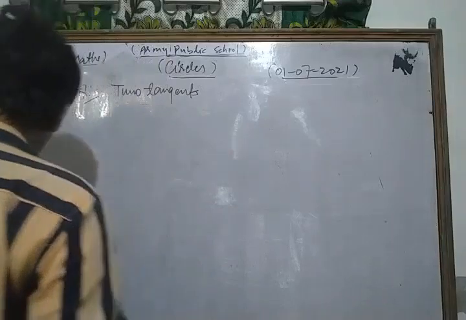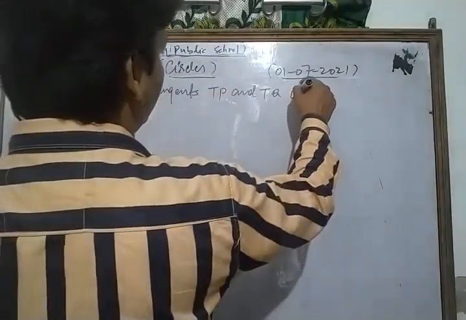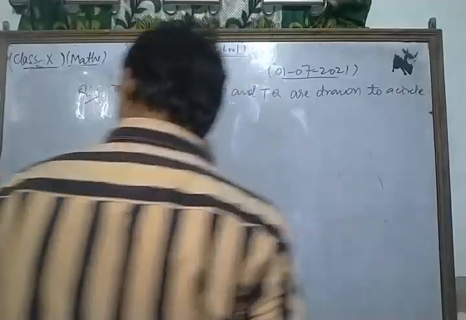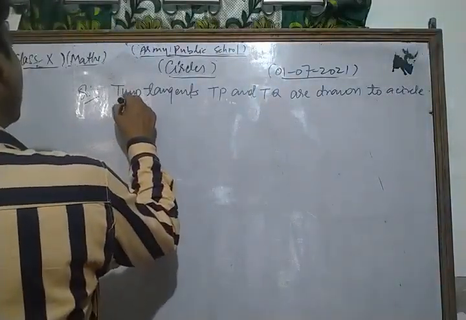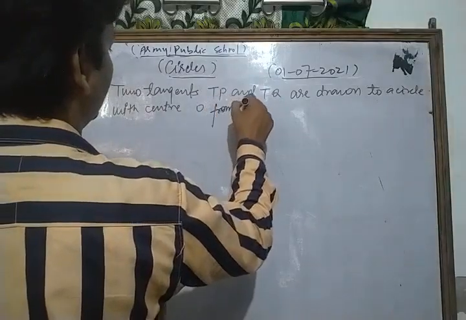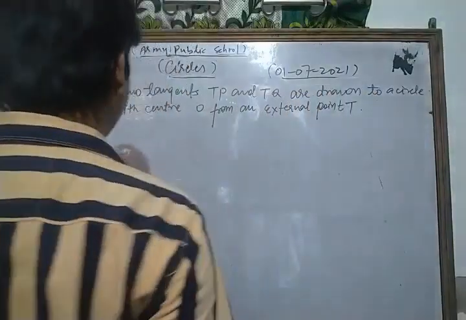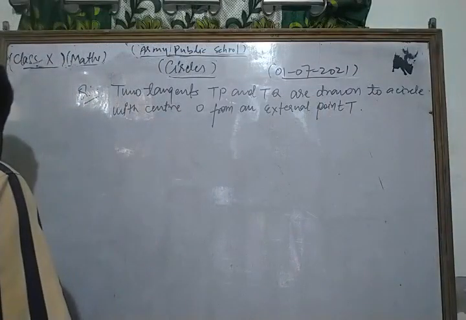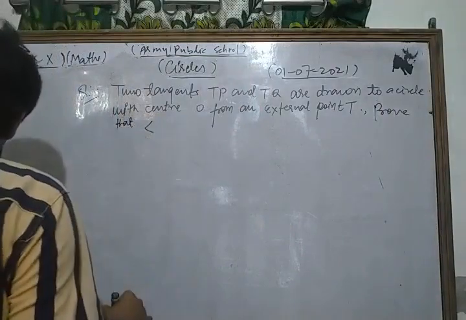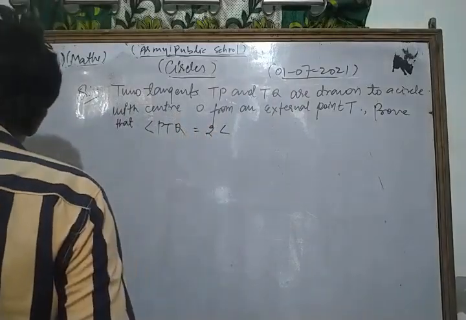Two tangents TP and TQ are drawn to a circle with center O from an external point T. Prove that angle PTQ is equal to 2 times angle OPQ.